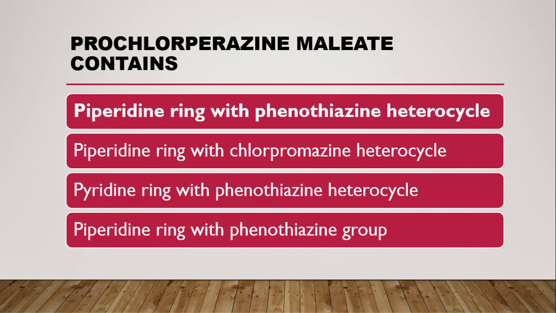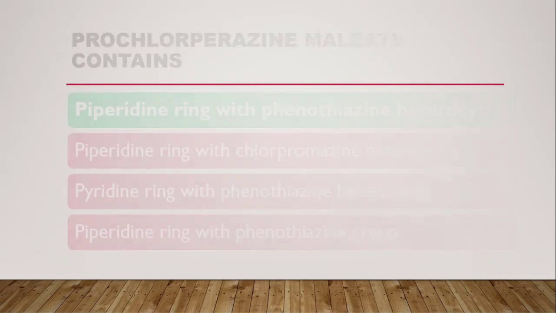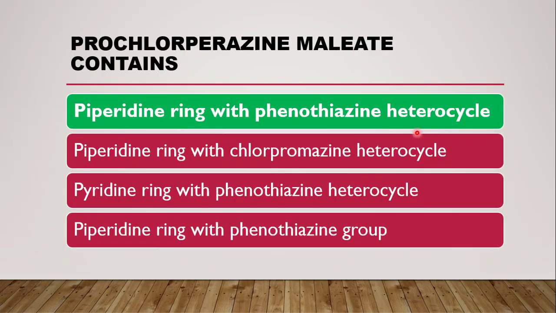So the correct answer is piperidine ring with phenothiazine heterocycle, not group, because phenothiazine is a fused heterocycle and piperidine is the 6-membered ring. So prochlorperazine maleate contains both piperidine ring and phenothiazine heterocycle as well. And another tranquilizer which contains piperidine ring is haloperidol, which belongs to the butyrophenone class.